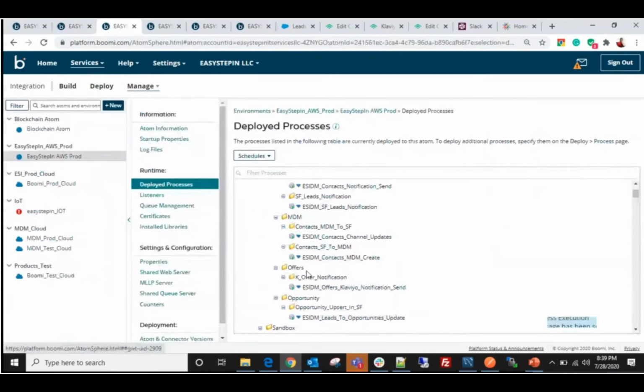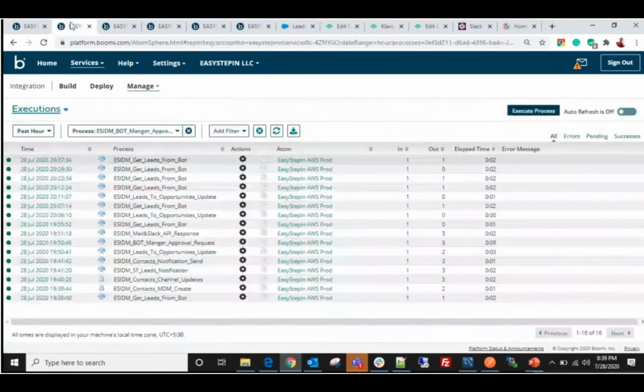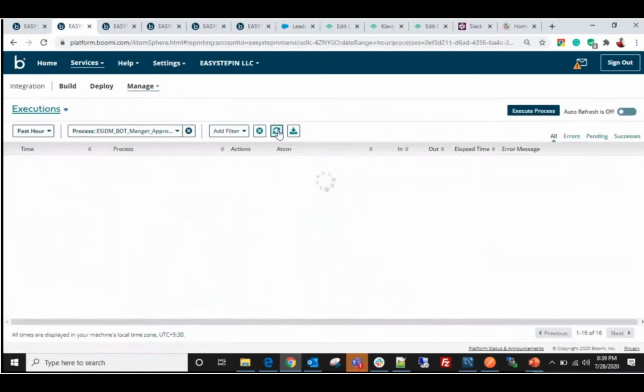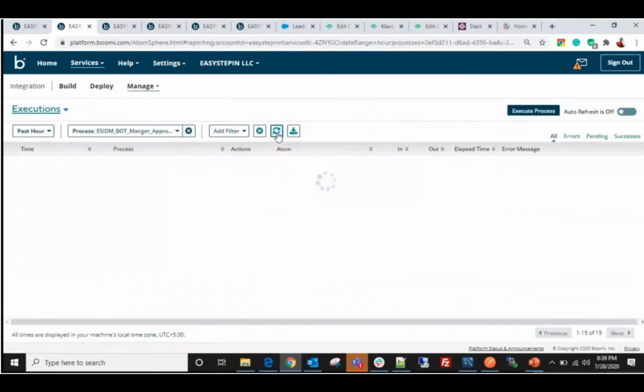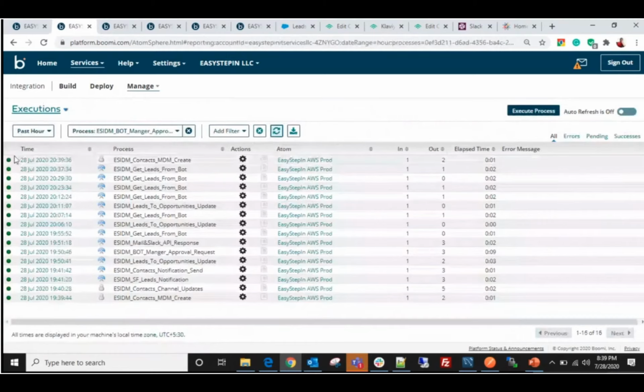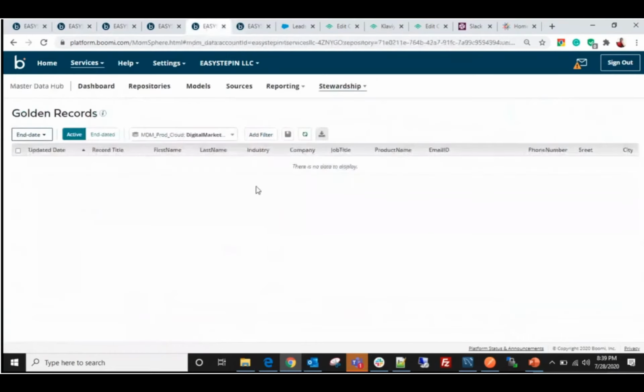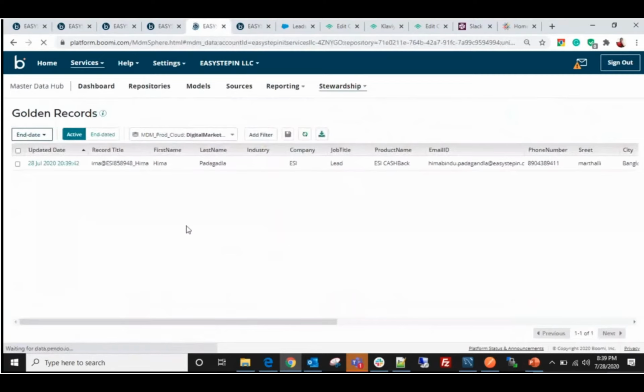Let's check whether the process is running in the process reporting page or not. I am going to refresh it one more time. Yes, the process has successfully executed. Now let's go and check in MDM whether the record is available or not. Now I am going to refresh it. Let's refresh the browser here itself. Yes, now we can see the record.